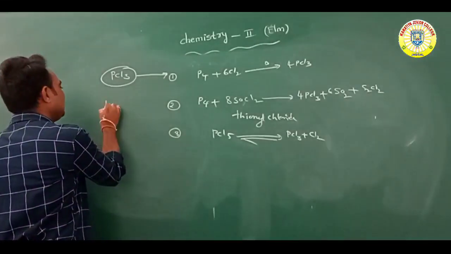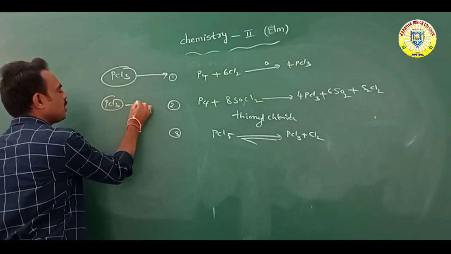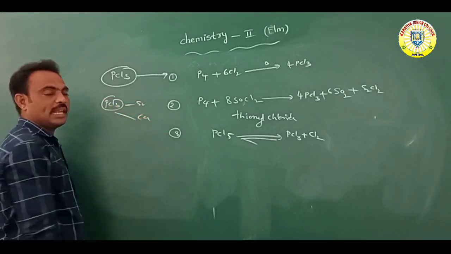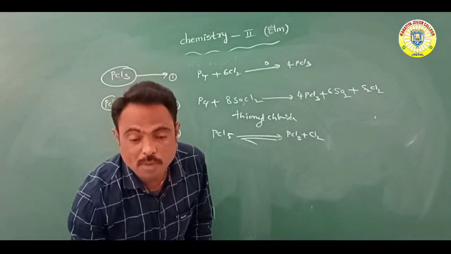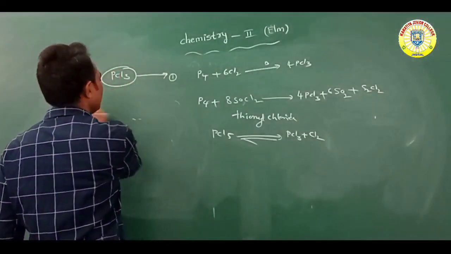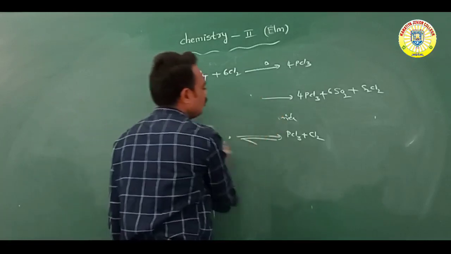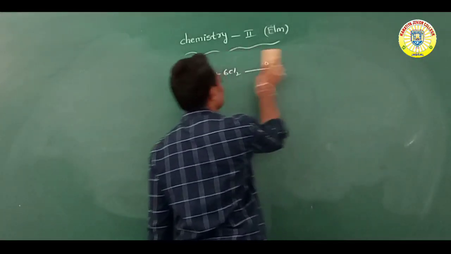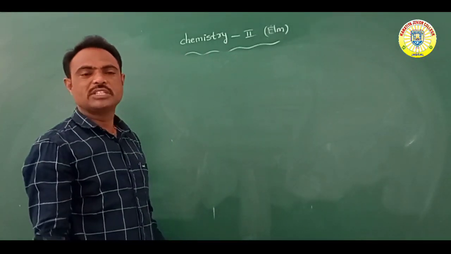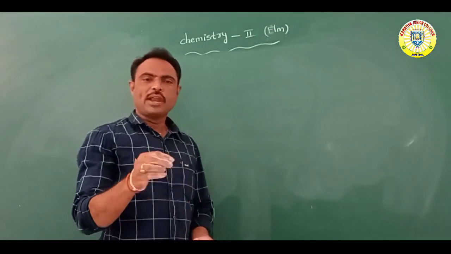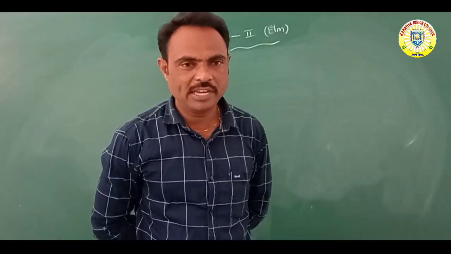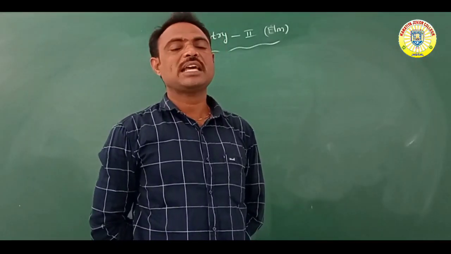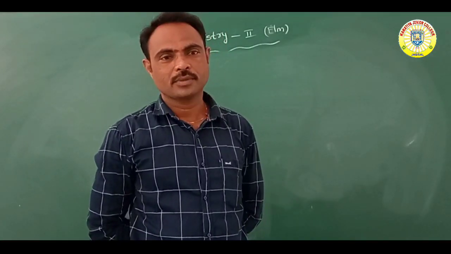Overall, PCl3 is a solid compound and colorless. It is soluble in water molecules. So it is very important: write the reaction between water molecules and PCl3.